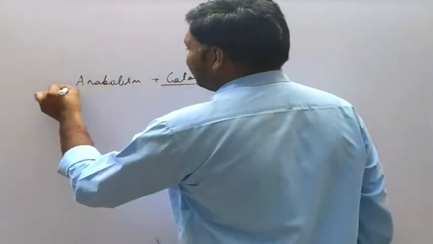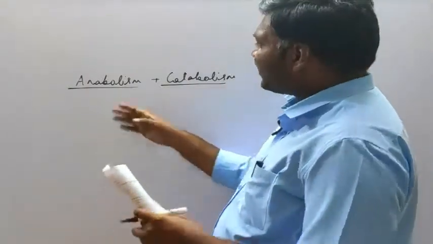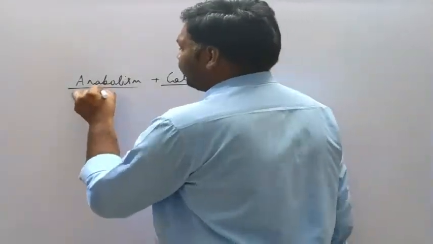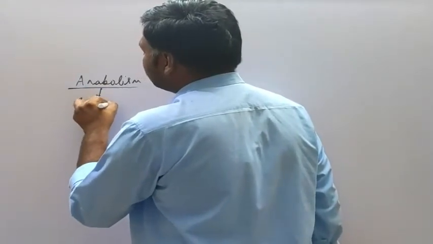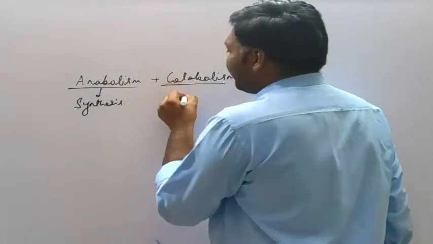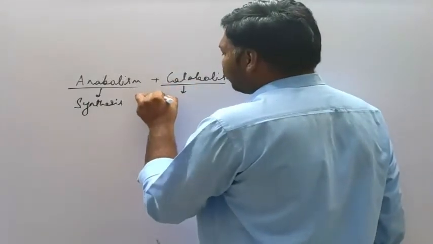So what do you mean by anabolism and catabolism? Anabolism is a type of chemical reaction which is responsible for synthesis. And catabolism is a chemical reaction which is related to breakdown.